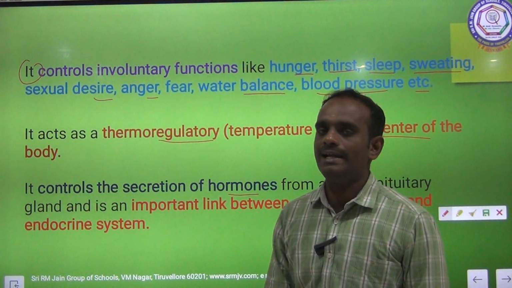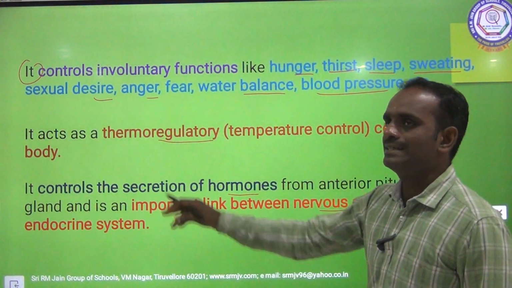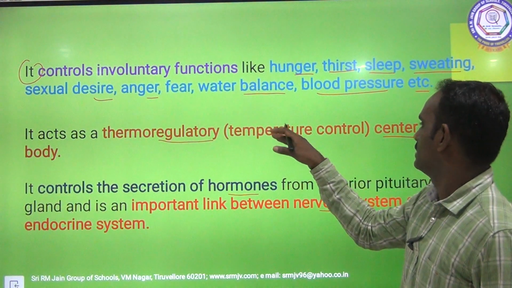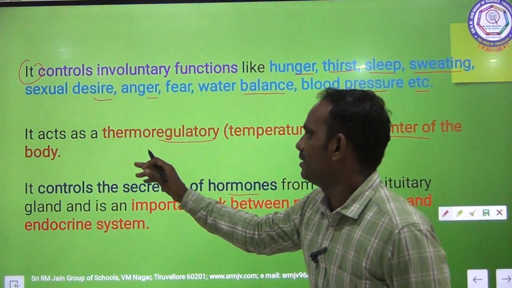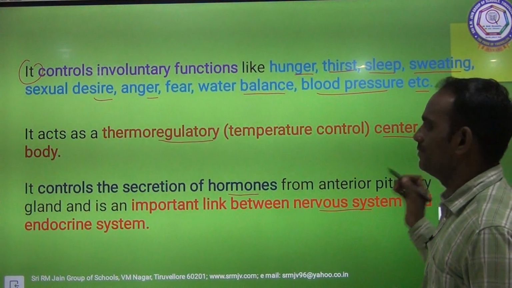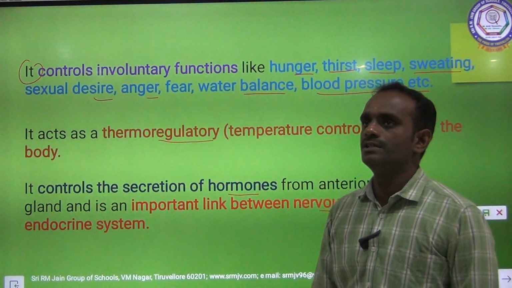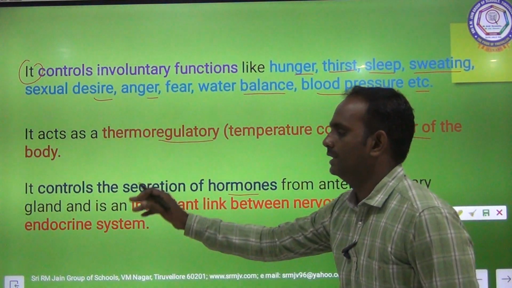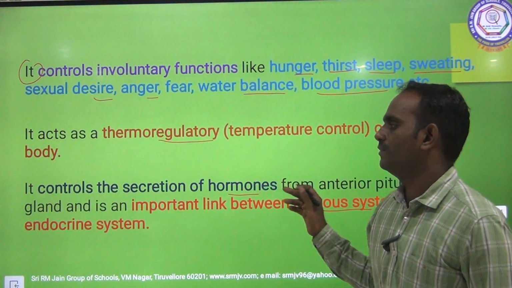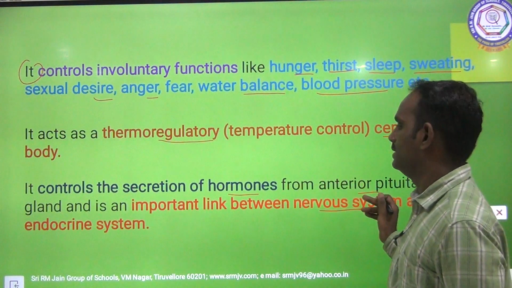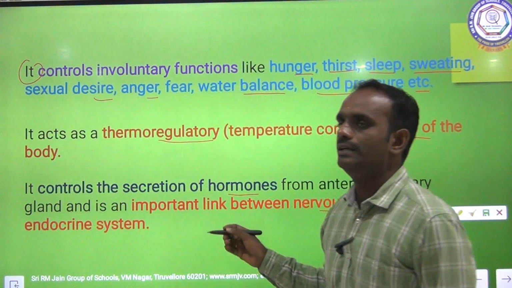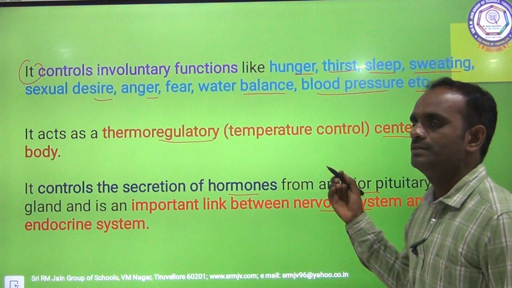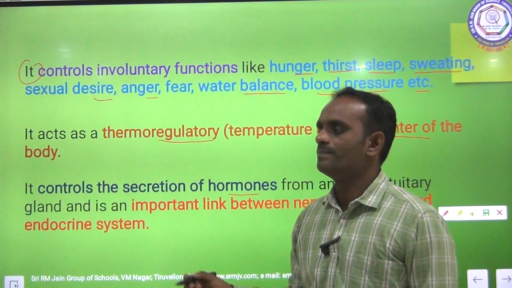endocrine system. Again I am telling, the hypothalamus acts as a thermoregulatory function, that means it controls the temperature. Hence it is called the thermoregulatory center of the body. So it controls the secretion of hormones from the anterior pituitary. The hypothalamus only controls the secretion of hormones from the anterior pituitary, and is an important link. This hypothalamus acts as an important link between the nervous system and the endocrine system. Clear?